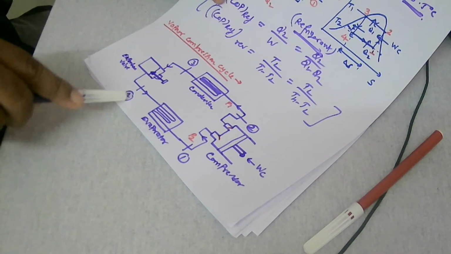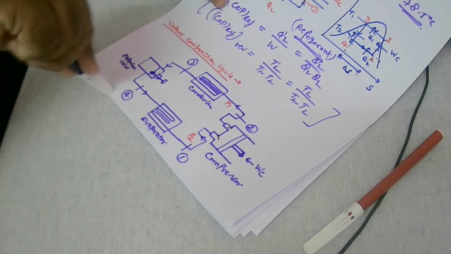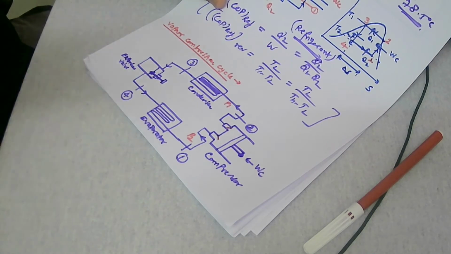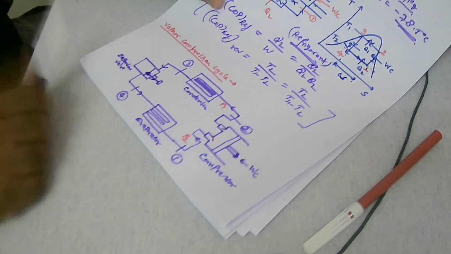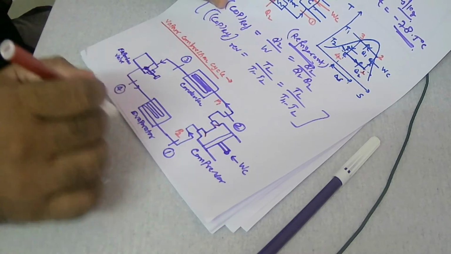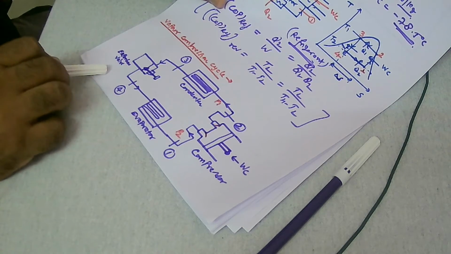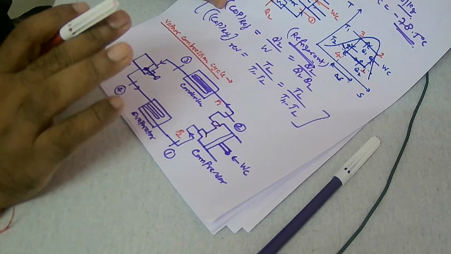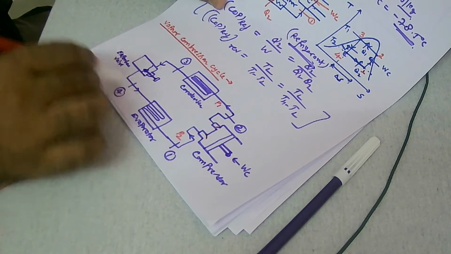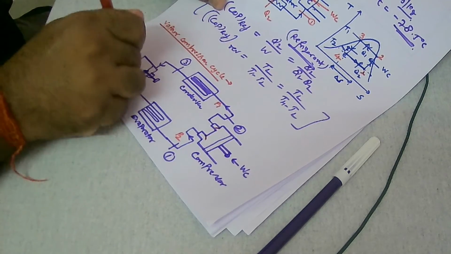Because of that, when you reach point 4, the pressure will be lower compared to the earlier one. So pressure will be lower here compared to the surroundings, because there will be inflow of heat in the evaporator. That's why you will get the cooling effect. So this is the evaporator, right? In the actual vapor refrigeration cycle, an expansion valve is used in place of the expansion engine. Usually we use the throttle valve here, or you can use a capillary tube in place of the expansion valve.